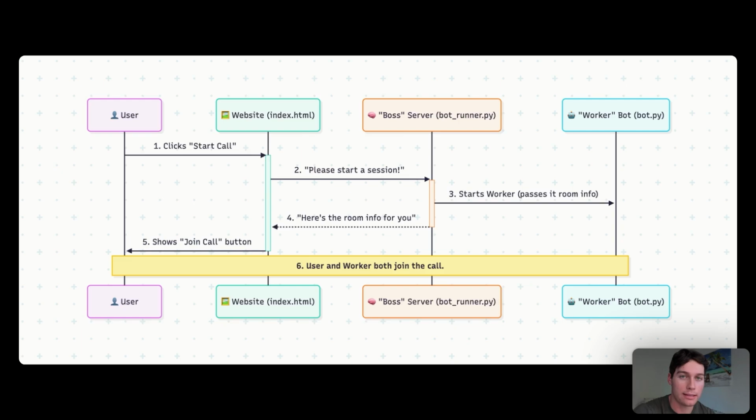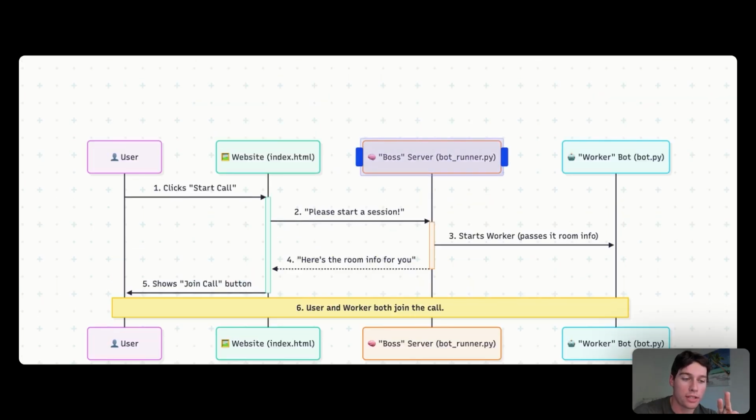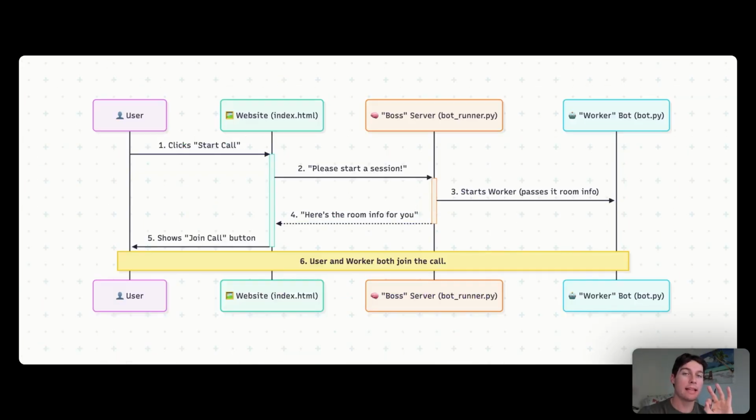for the API request. After that, we're going to ask Daily for 2 temporary passwords or tokens. We're going to get one for our bot or our voice agent that's going to join the room, and then one for the user, which is going to be us joining from the front end. Now, this is step 3 in the diagram.